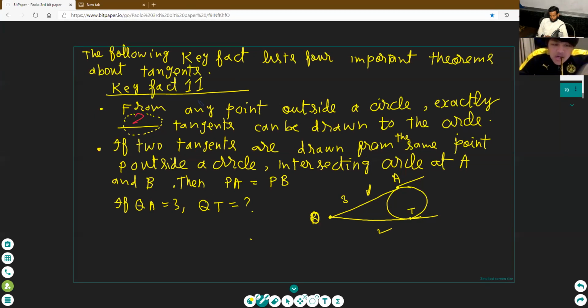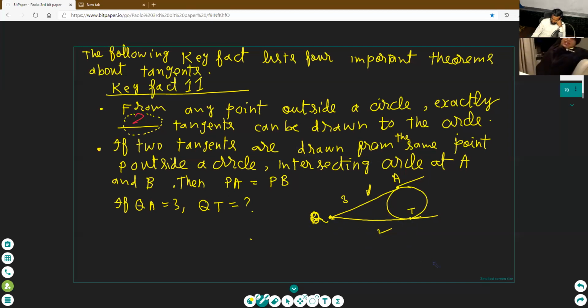The value of QT. Where is Q? Write the value, Paulo. Q is here. Ah, the value of QT.